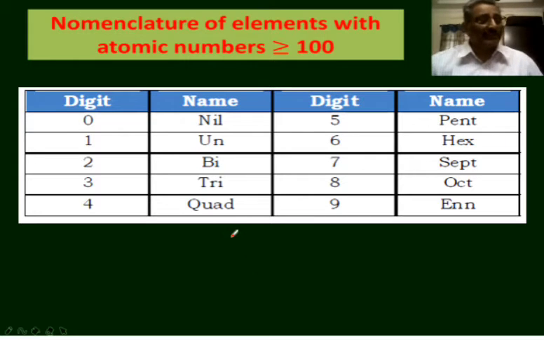The atomic number of the element is expressed using the numerical roots for 0 and 1 to 9 as shown in this diagram. The digit 0 is named nil, 1 un, 2 bi, 3 tri, 4 quad, 5 pent, 6 hex, 7 sept, 8 oct, 9 enn. In order to give the name, the roots are added and at the last, ium is added.